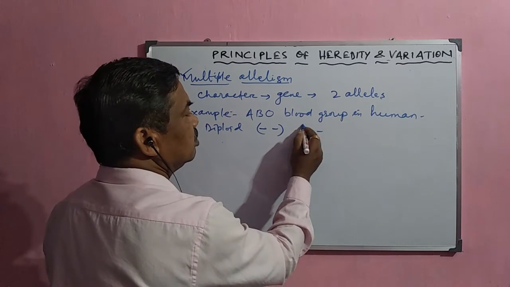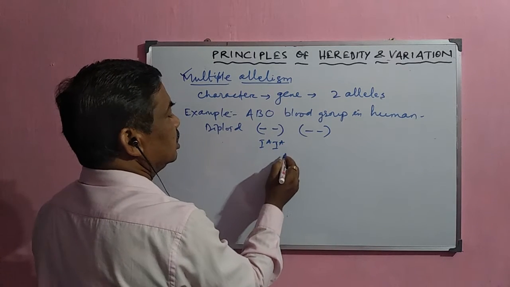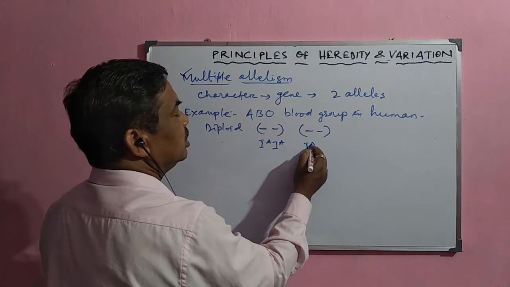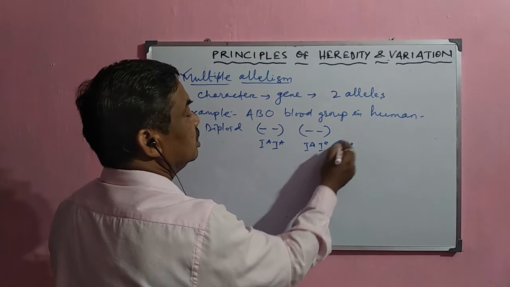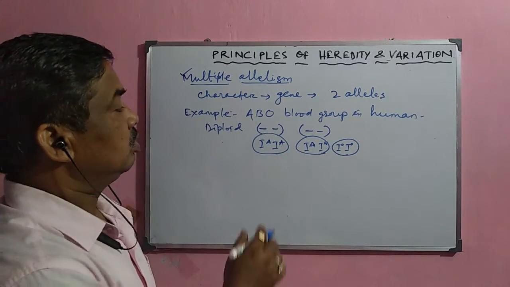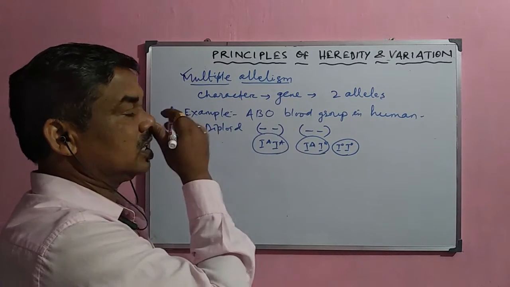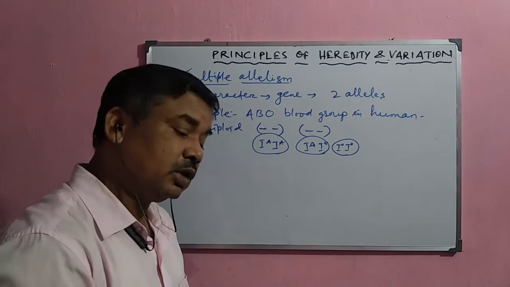It may be IA, IB, or IO, whatever the case may be. So always two alleles must be there. Three alleles are there, but their combination must be two because it is diploid in nature.